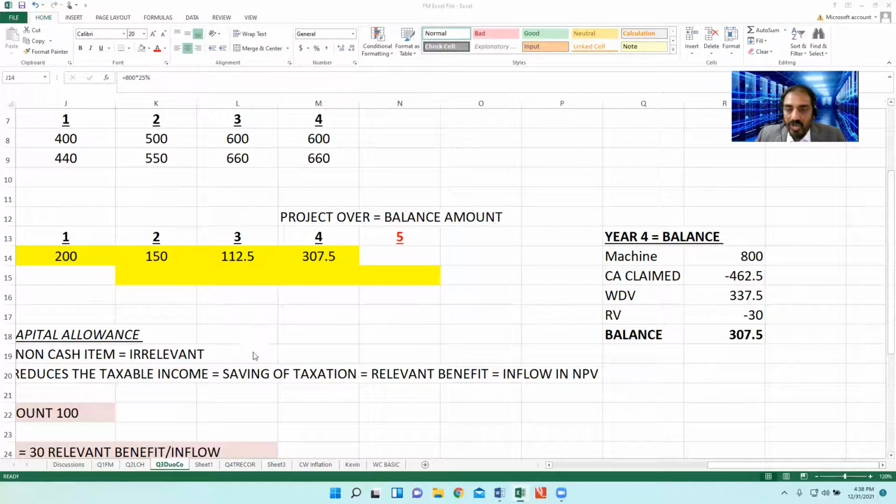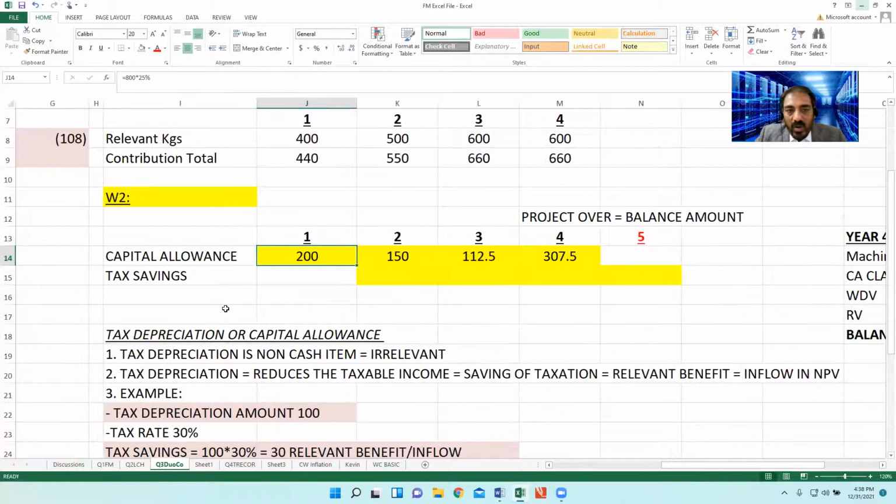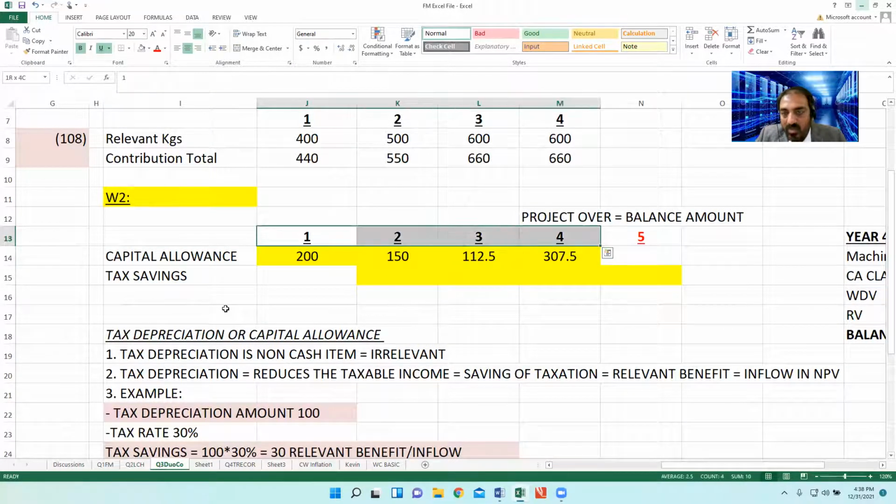Do reply to me one question. Ideally, what should be the total of this capital allowance, year 1 to year 4?